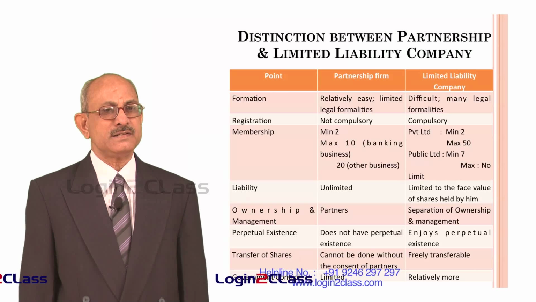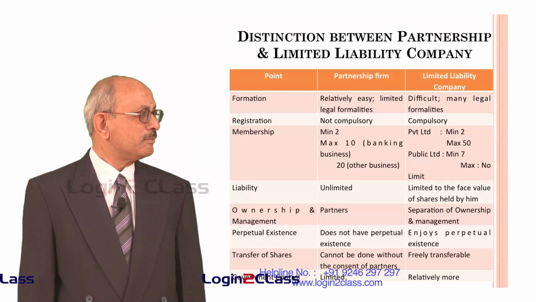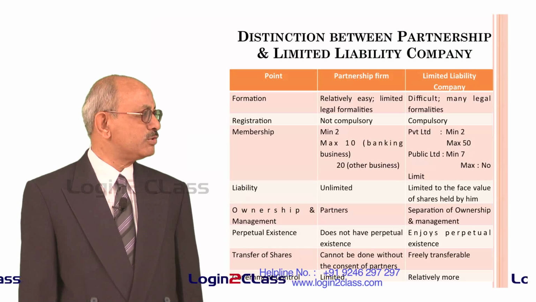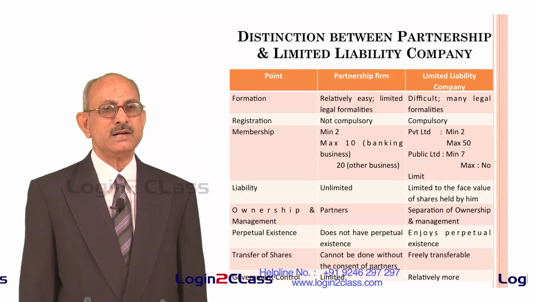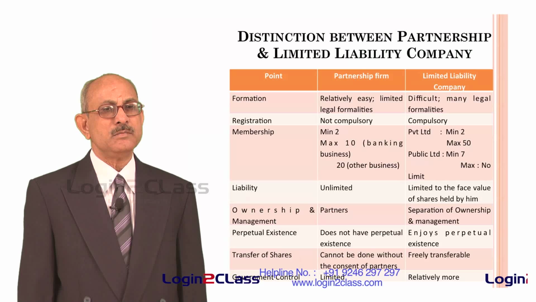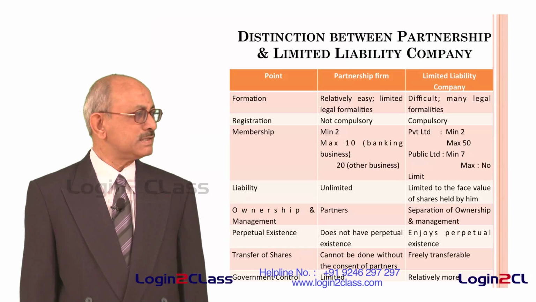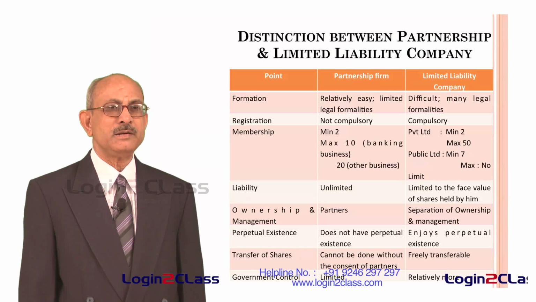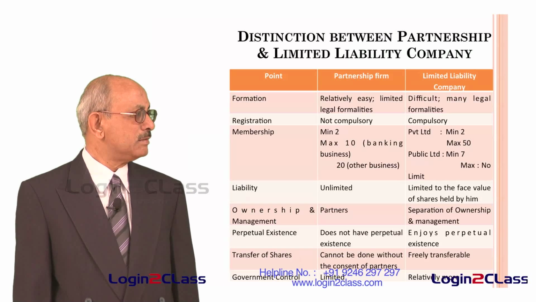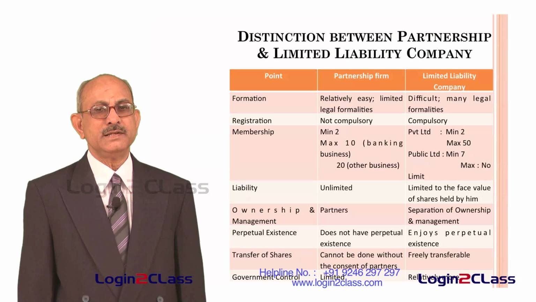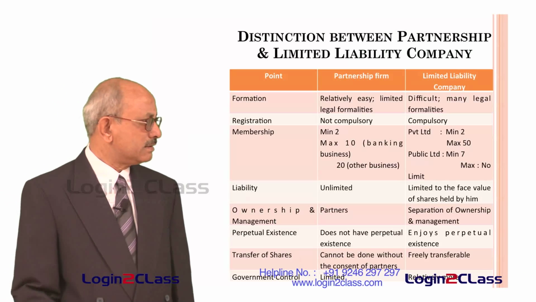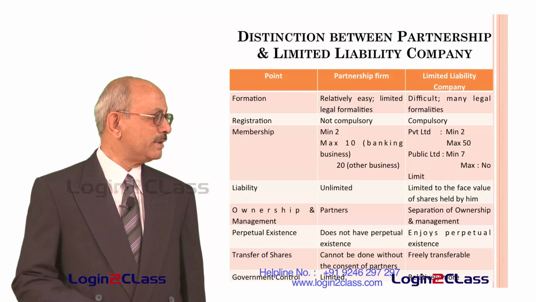And as far as existence is concerned, in the case of a partnership firm, it has no perpetual existence. That means it will come to an end on the death of the partners, or by mutual consent they can decide to end the partnership firm. Whereas in the case of a limited liability company, it enjoys perpetual existence. That means irrespective of the changes in the shareholders or the members of the company, it will continue to be in existence.